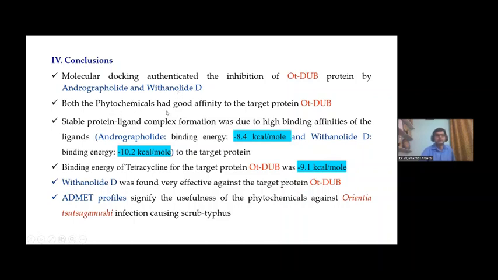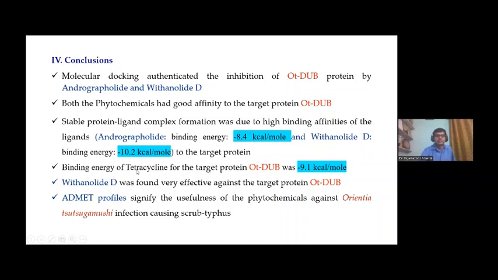Both phytochemicals, Andrographolide and Withanolide D, had good affinity to the target protein OTDUB, and these are very good inhibitory agents against the target protein Orientia tsutsugamushi deubiquitinase. Stable protein-ligand complex formation was due to the high binding affinities of the ligands. Andrographolide binding energy is minus 8.4 kilocalorie per mole, Withanolide D minus 10.2 kilocalorie per mole.